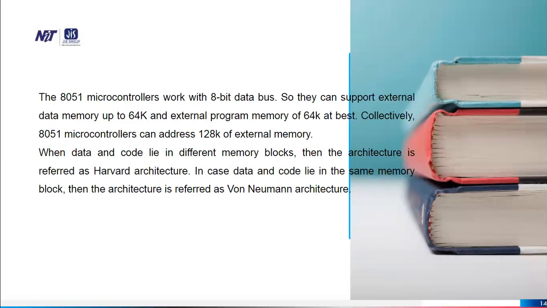8051 microcontroller works with an 8-bit data bus, so it can support external data memory up to 64K and external program memory of 64K at best. Collectively, the 8051 microcontroller can address 128K of external memory. When data and code lie in different memory blocks, then the architecture is referred to as Harvard architecture. When data and code lie in the same memory block, it is known as von Neumann architecture.